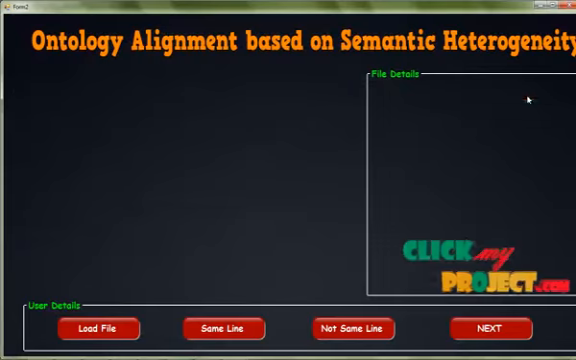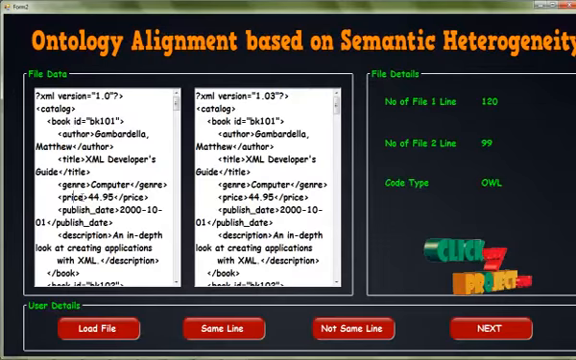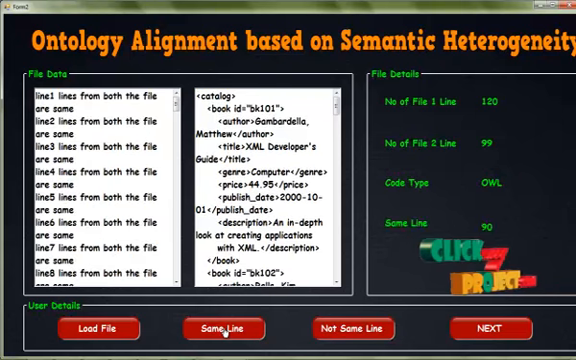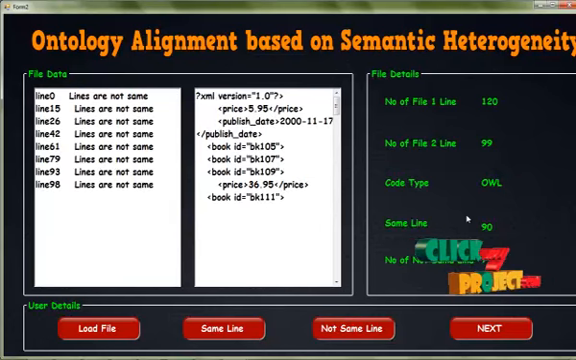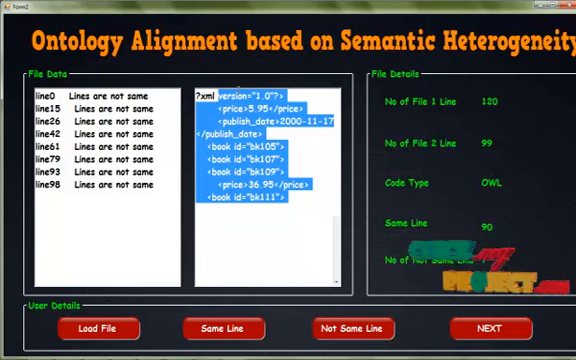Then click next process. Load file, these are our two versions of code for the OW file. This is calculating our data file length and size for the process. The code type is OW file. The same line count for our process. This is where the same lines are found in our two types of data, and the lines that are not the same are found in our data for the process. This is for the not same lines in our project.